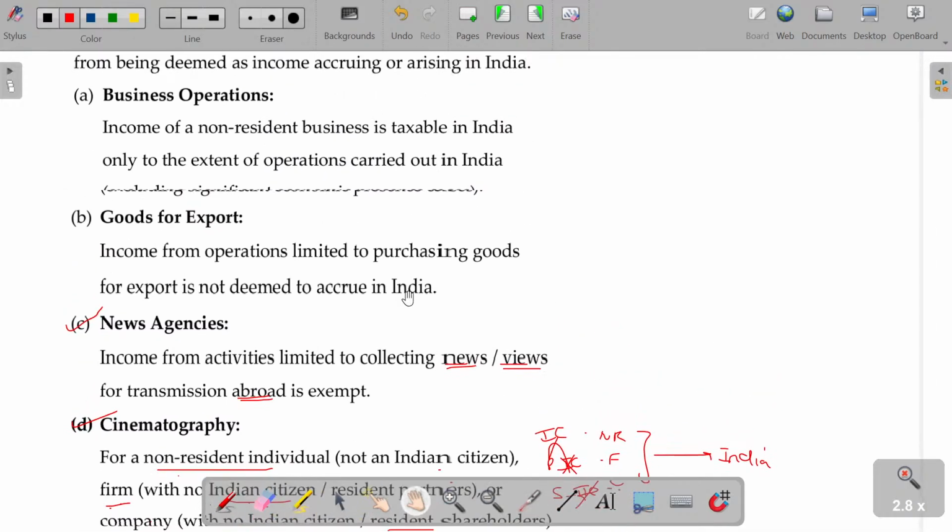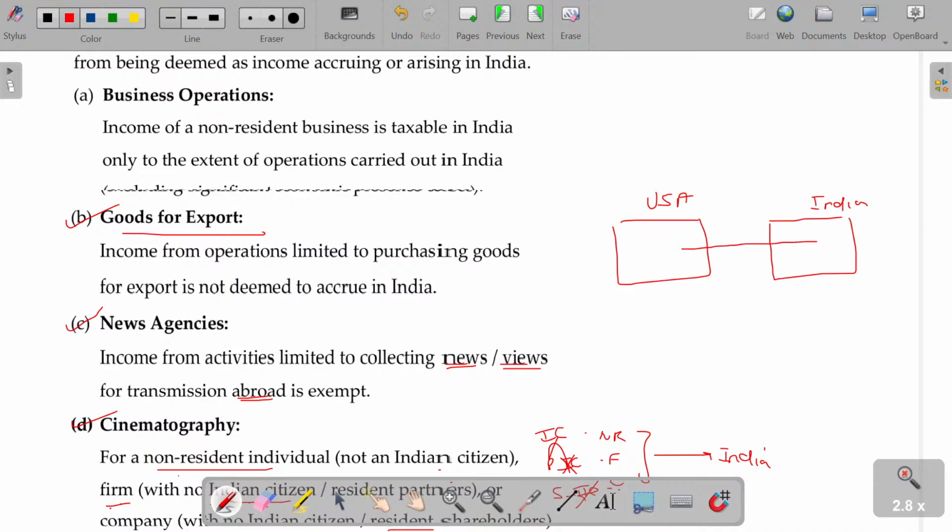And point numbers 1 and 2 here: goods for export. We see usually what happens, foreigners will order from India. In the USA, they purchase banyan cloths and all from India, especially Tirupur. It is exported from here to there, right? No issues. If a USA non-resident gets goods delivered from India, it's really a good sign for the Indian government, because they get forex, they get foreign income.